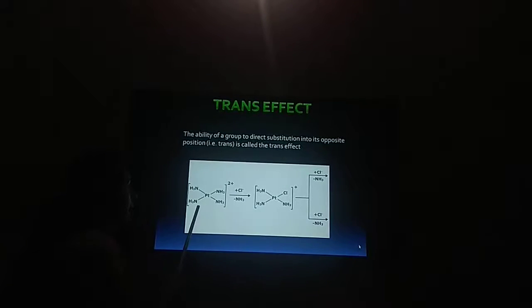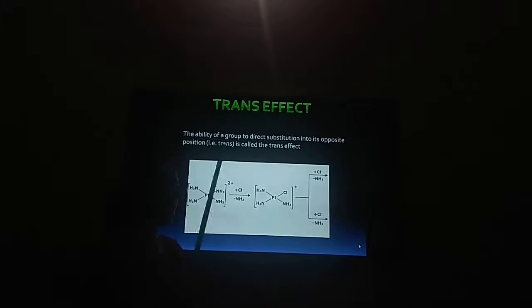The starting complex is again a square planar complex of platinum, but here the platinum is surrounded by 4 amine ligands. Very first, one amine is substituted by a chloride ligand. Now, in the next case, again another amine is substituted by chloride ion. But now, there is the possibility of two products.